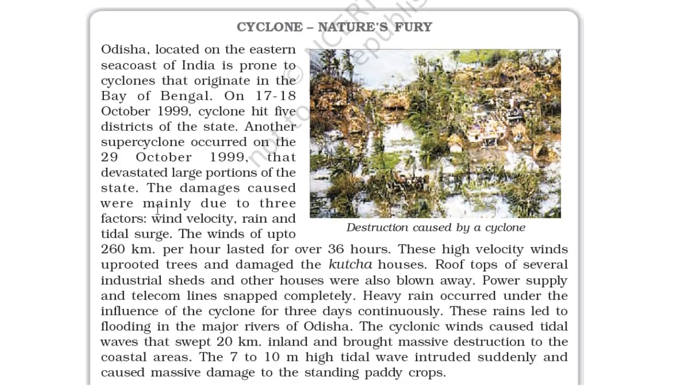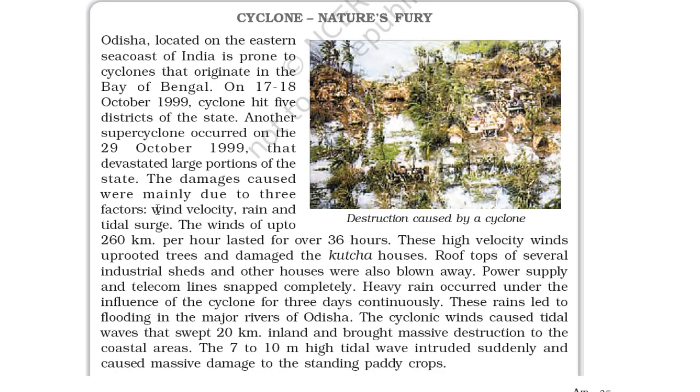The damage caused was mainly due to 3 factors: wind velocity, rain and tidal surge. The wind of up to 260 km per hour lasted for over 36 hours. So it was too devastating. These high velocity winds uprooted trees and damaged the kacha houses. Rooftops of several industrial sheds and other houses were also blown away. Power supply and telecom lines snapped completely.